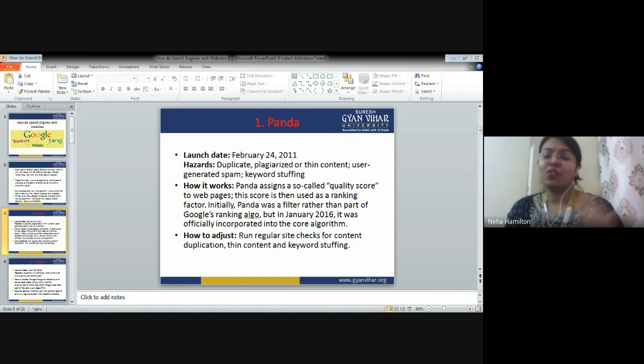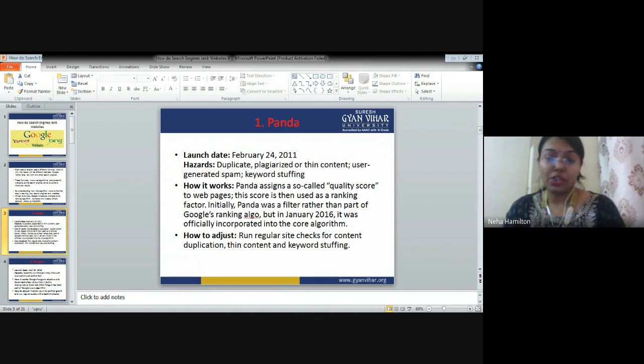Because lots and lots of people were copying content, and because of the high demand and the increasing black hat strategy, Panda eventually became part of the core algorithm. It was just a filter, filtering the websites which have high plagiarized content.